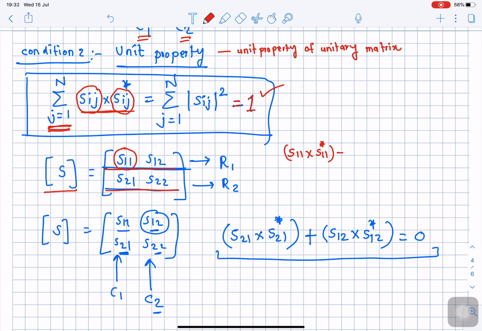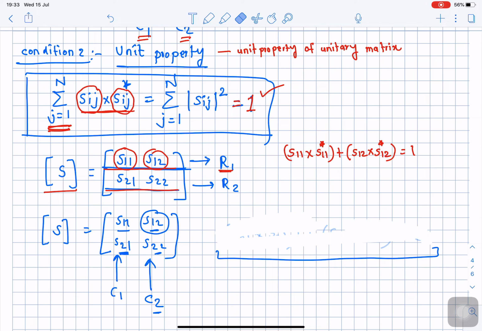Take the summation. Then what is the second element? S12. I am going row wise, so I am going with row 1. So S12 is the second element of the row, multiplied by its complex conjugate, S12 complex conjugate. If it comes out to be 1, then we call that this is going to fulfill the unitary condition.